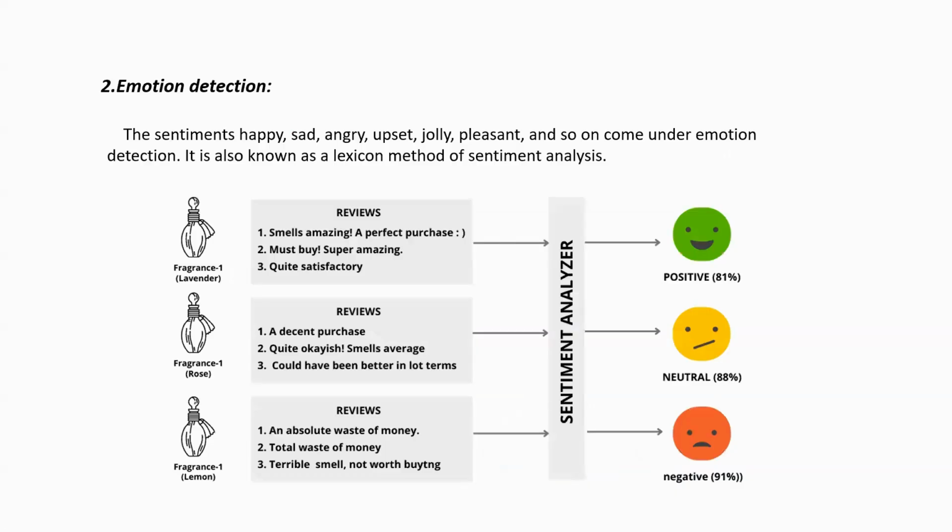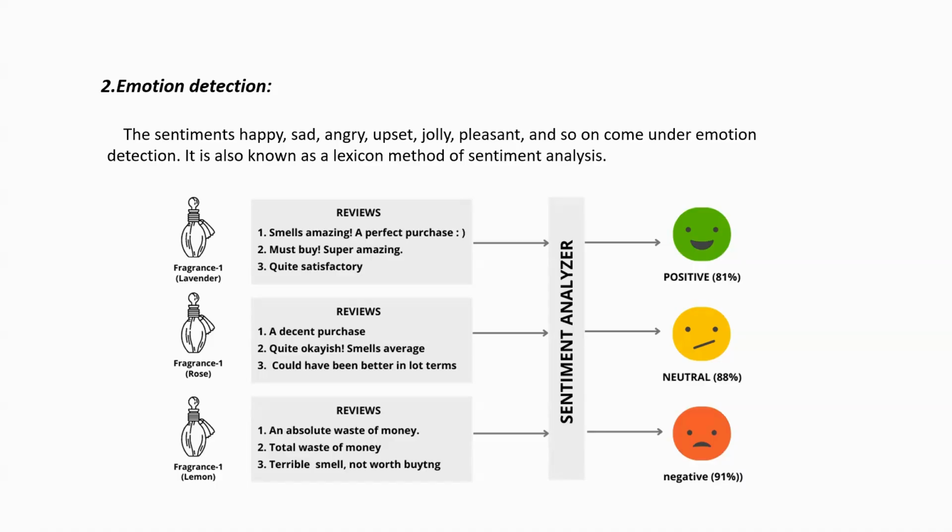So next is emotion detection. Sentiments like happy, sad, angry, upset, jolly, pleasant, and so on come under emotion detection. It is also known as the lexicon method of sentiment analysis, and focuses on identifying specific emotions like joy, anger, sadness, fear, surprise, and even disgust. It goes deeper than polarity sentiment. It is used in mental health monitoring, social media emotion trends, and chatbot intelligence.